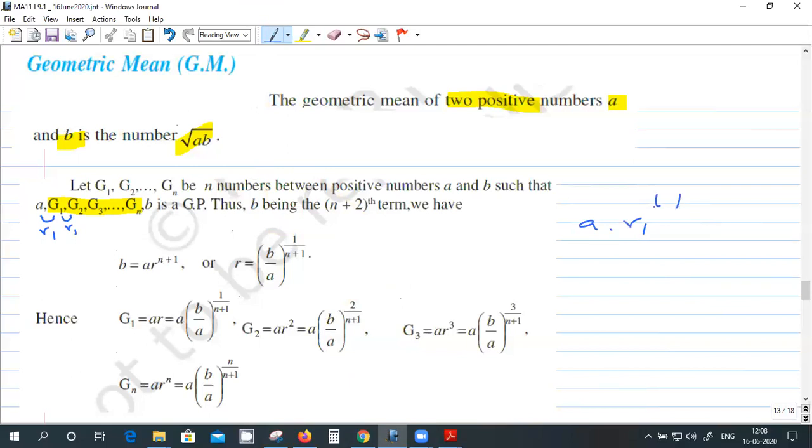Sorry, it should be the other way around. b equal to a into R1 raised to the how many is there? n plus 1, right? Because the first R1 if you multiply you get G1, the nth R1 you get Gn, and the n plus 1 R1 you will get b. Is that clear?